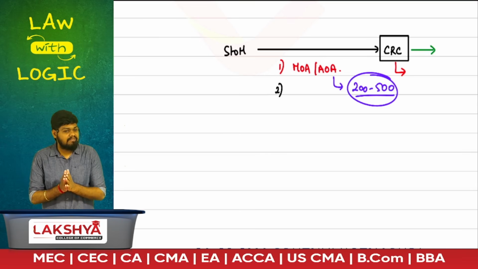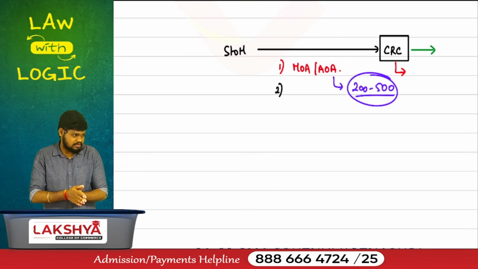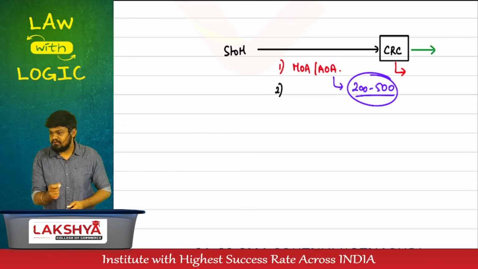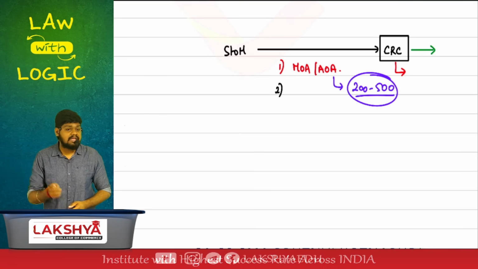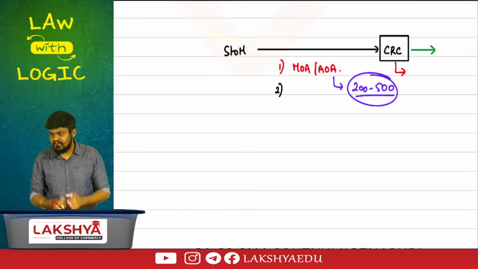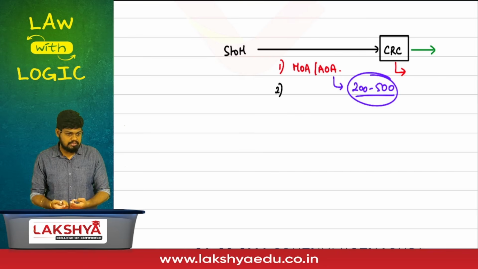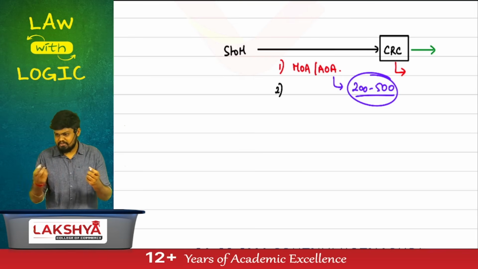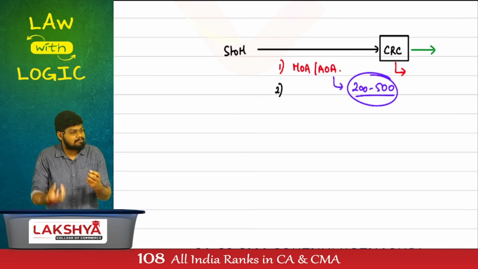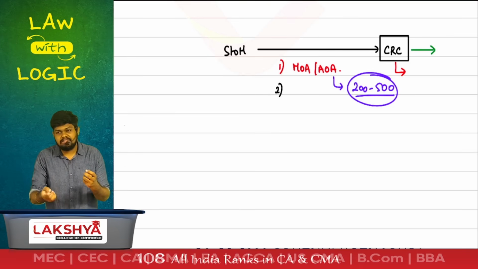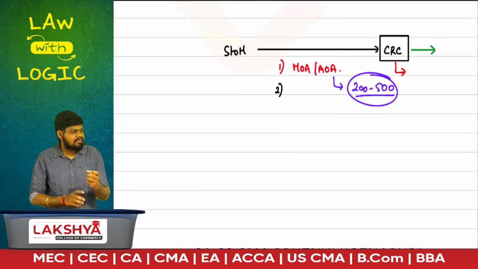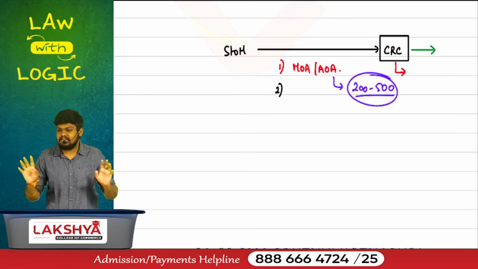I will not verify it on a conclusive basis. I'll not verify each and every word of it. I'll verify it on a prima facie basis. Are you guys getting it, you know the difference, right? Prima facie, conclusive. Conclusive, I'll go in depth into the document and understand the objective behind it. Prima facie, I'll just look on the face of the document and say it is right or wrong.